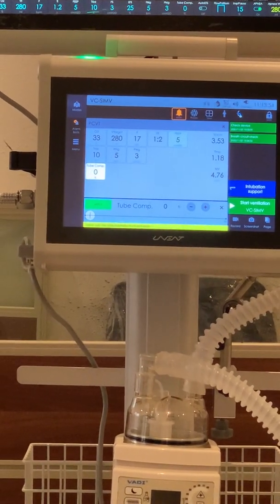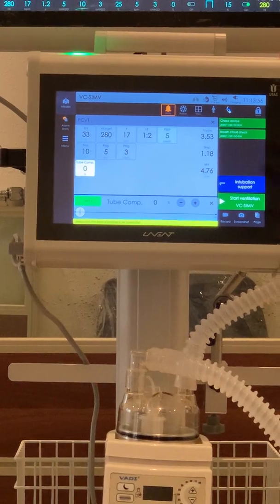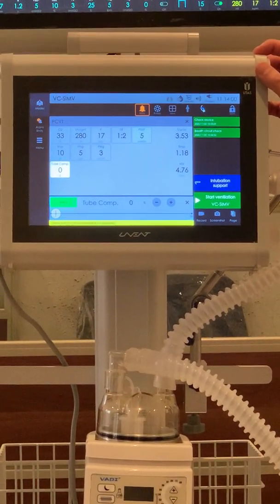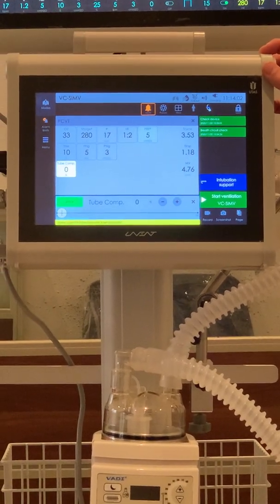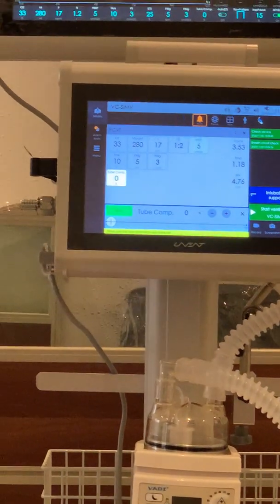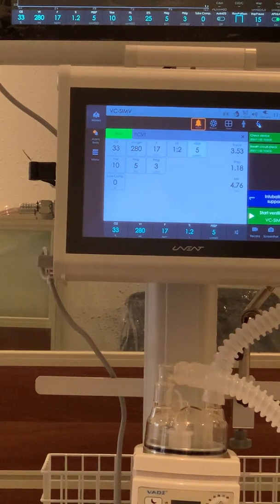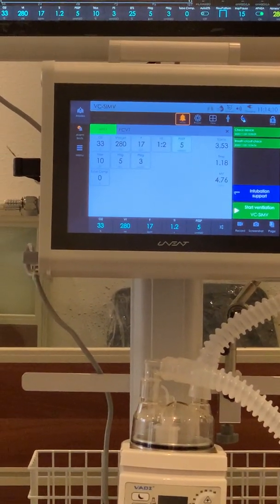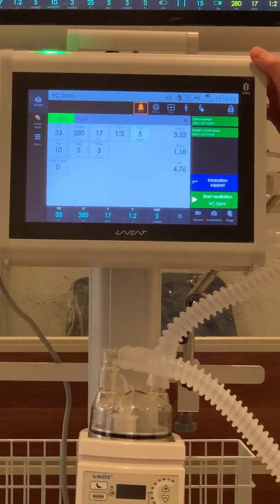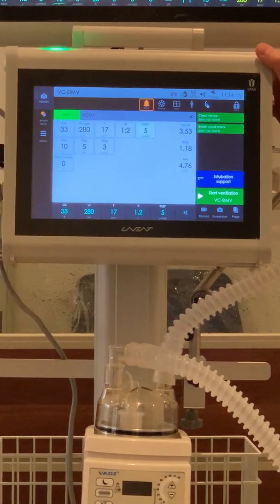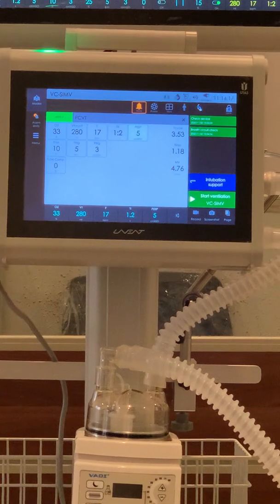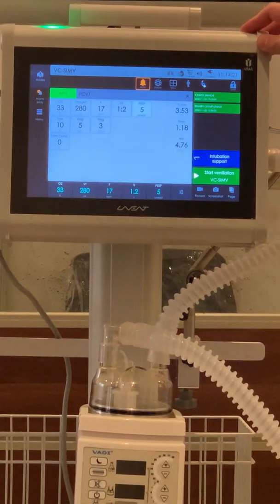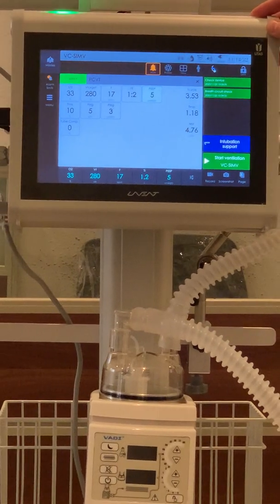So tube compensation is a function that is available for expert class ventilators. It's not available for simple machines. It's not available for low class machines. So we position our ventilators as an expert class ICU ventilator, and certain functions must be here if we are positioning it as an expert class machine.